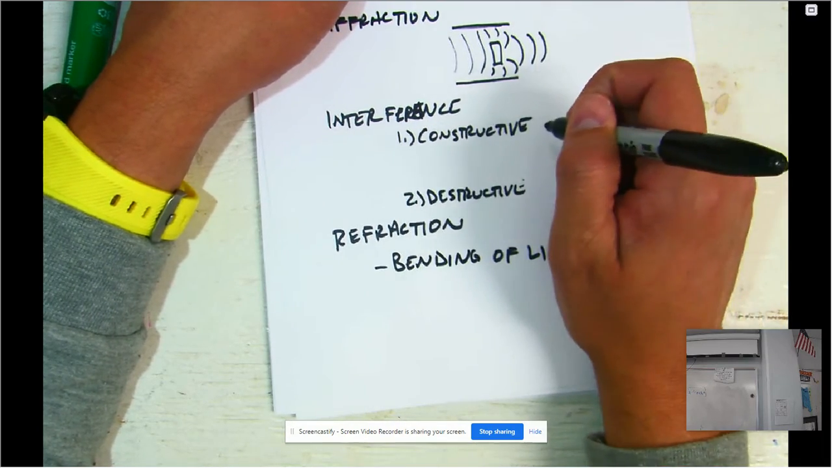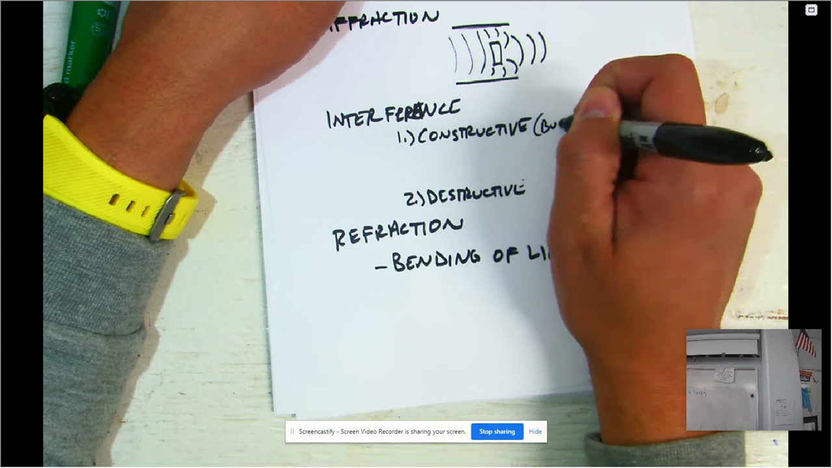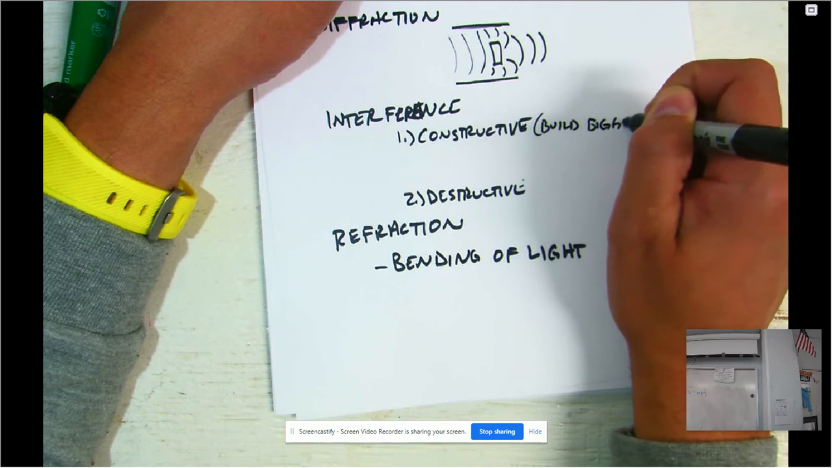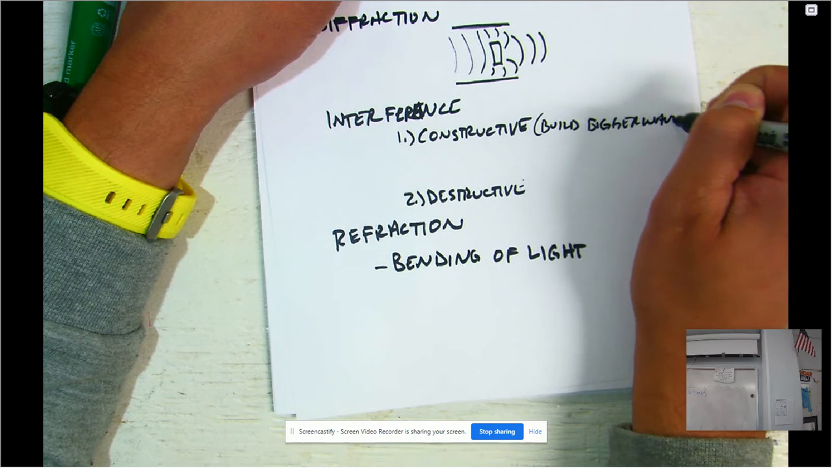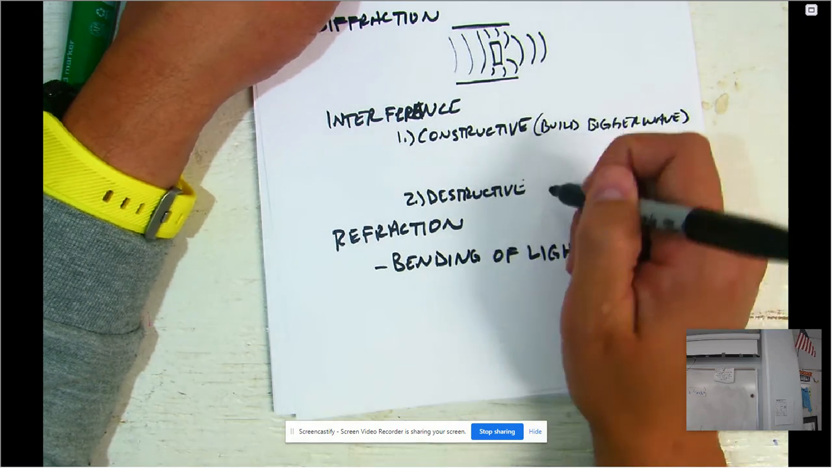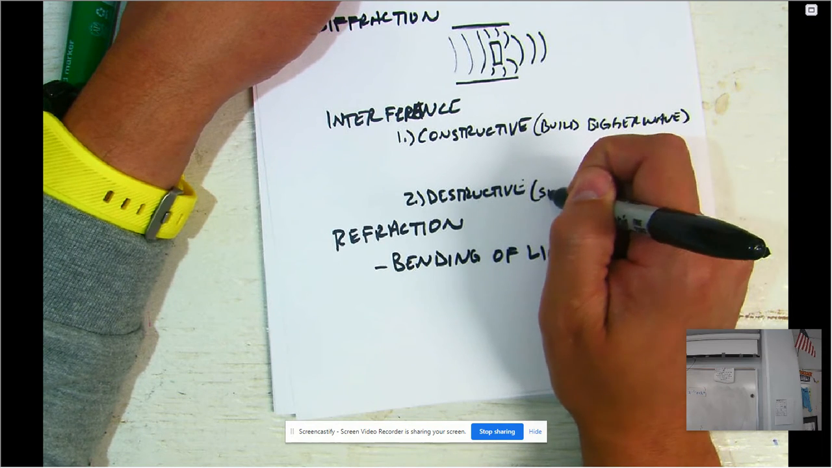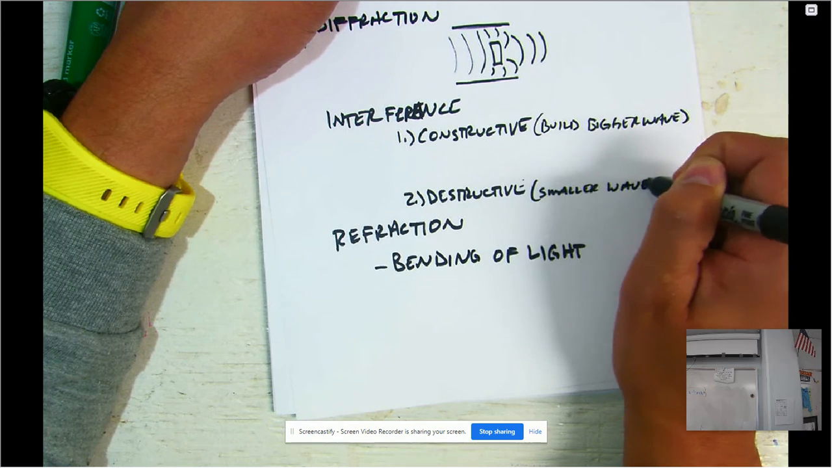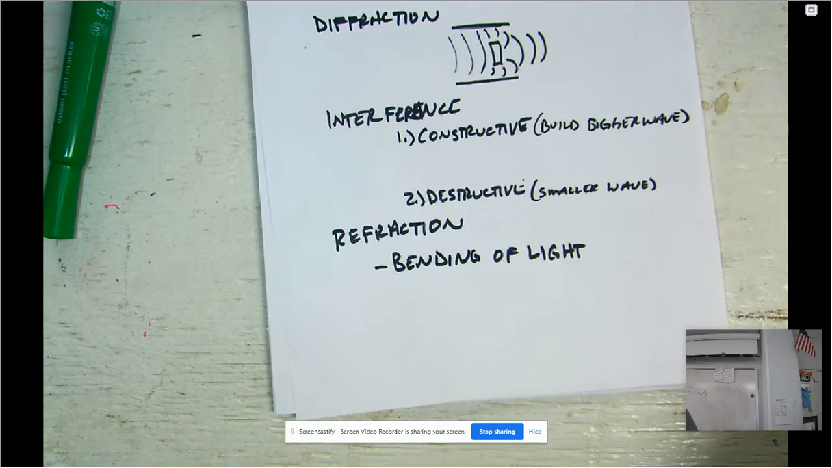Constructive interference is, think of it as you build a bigger wave. Destructive is you make a smaller wave. So constructive interference is where you're going to build a bigger wave. Destructive interference is going to be where you make a smaller wave.